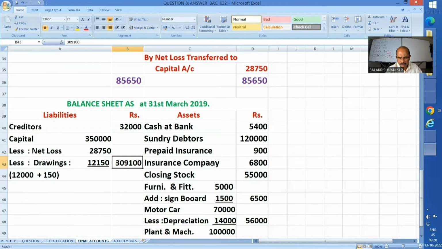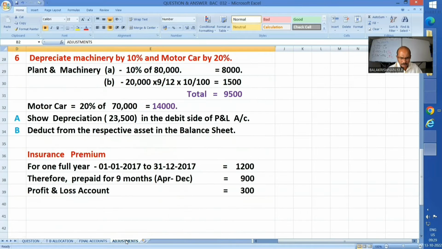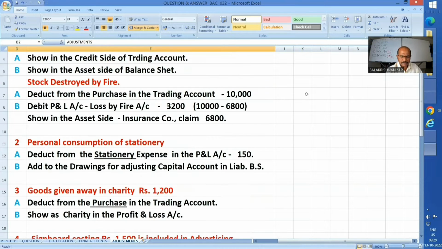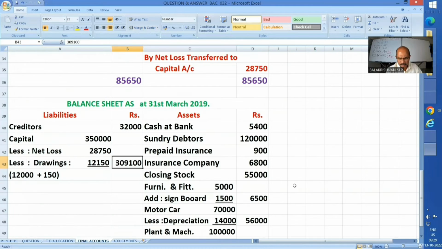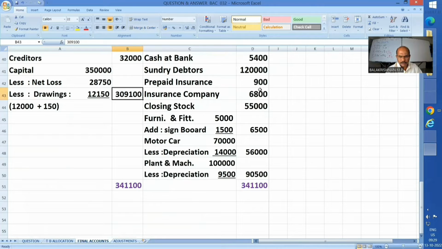Okay. Insurance company has to give me 6,800. Well, the stock destroyed case, 10,000 stock destroyed, 3,200 I suffered in my P&L account because insurance company agreed only 6,800. They are not paid. They owe me. Hence, their name comes here. Okay. Insurance company 6,800. Process stock given as it is.